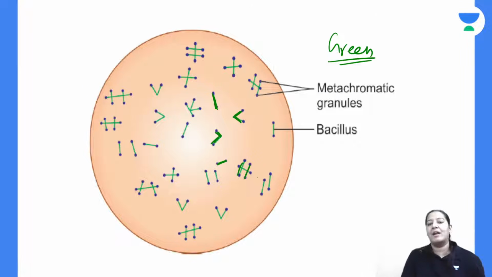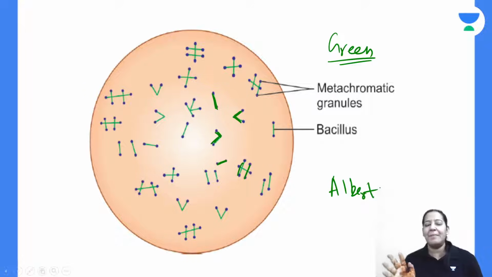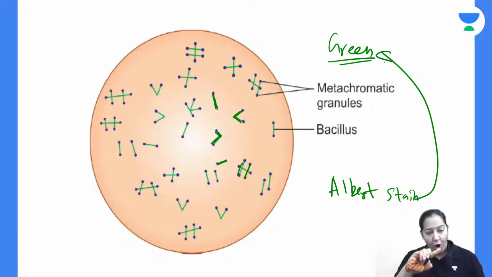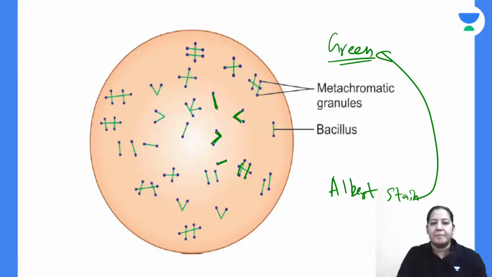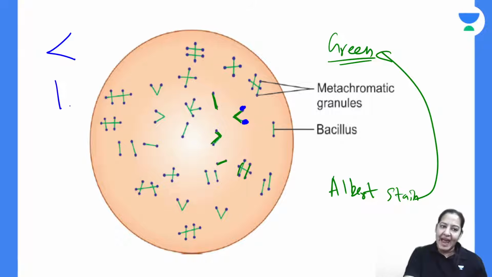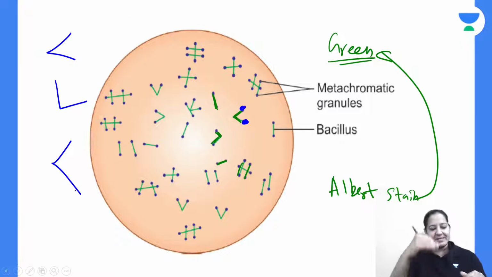It is green color on Albert stain. This stain which is shown in the diagram, it is Albert stain. It is not stained by Gram stain usually. It is stained by Albert stain. And on Albert stain, the bacteria is green color. And on the two poles, the purple or blue color granules are present. And bacilli are not present alone. Either they are V-shaped or they are L-shaped or they are K-shaped. V, L or K. So they are present like this.